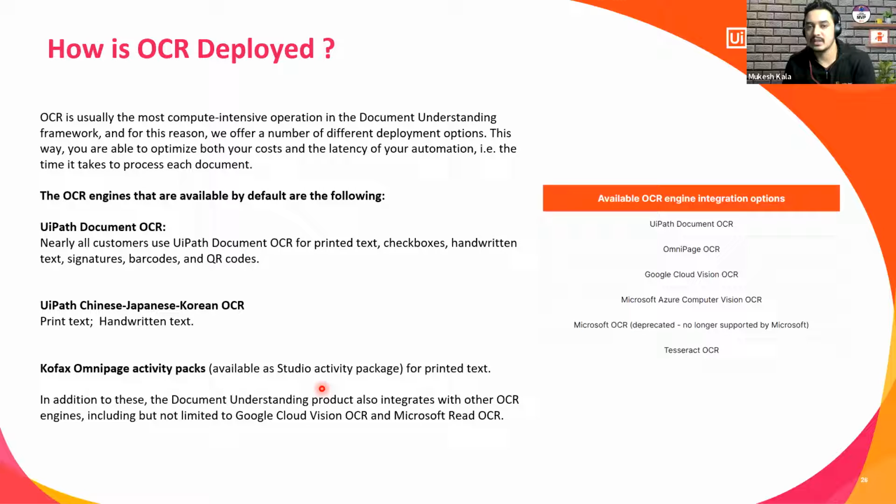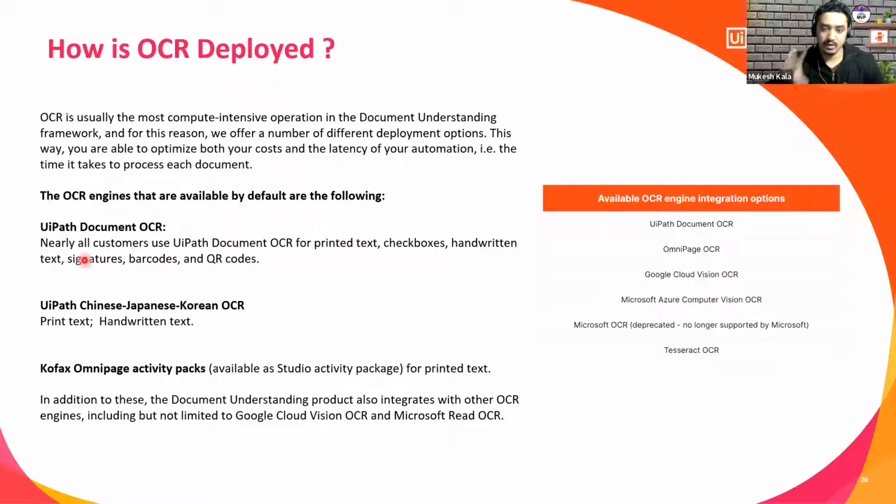3 engines which are available for you by default: UiPath Document OCR, UiPath Chinese, Japanese, Korean OCR, and Abbyy FineReader OmniPage. So these OCR engines are available by default for you. All the customers use this UiPath OCR for printed text, checkbox, handwritten text, barcode, QR, etc. If that is not able to do it, you can go here and utilize the others.